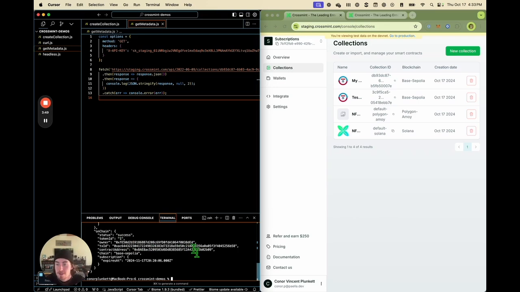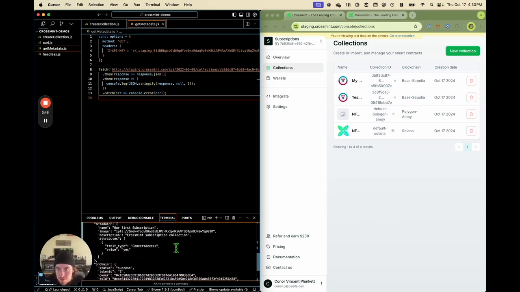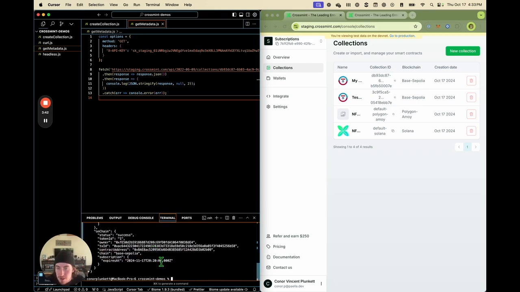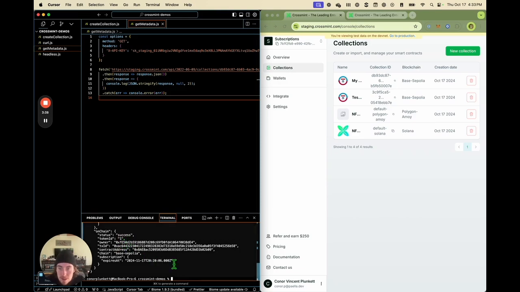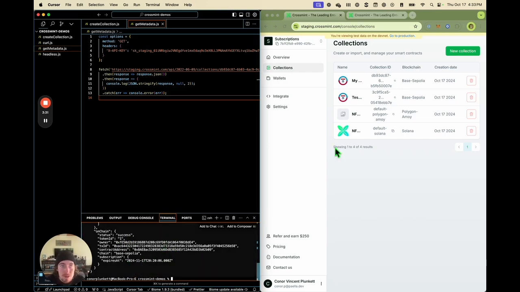Perfect, now it works. So now we can see for this collection, right, it's our first subscription. And then we can see the NFT on chain. We can see the first one that we bought not too long ago. And it expires 1 month from today. That's November 17th. Today is October 17th. Looks like it's working as intended. This is one of the better ways to check on expiration. We have a whole suite of APIs you can use to see your user's metadata and their expiration date.